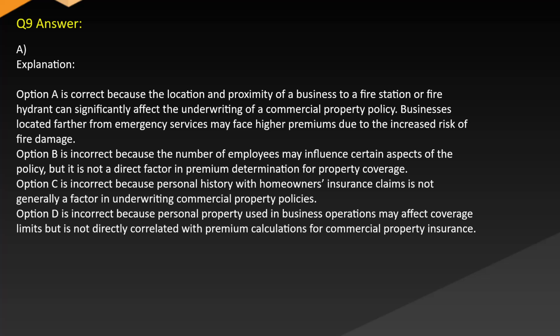Option B is incorrect because the number of employees may influence certain aspects of the policy, but it is not a direct factor in premium determination for property coverage. Option C is incorrect because personal history with homeowners insurance claims is not generally a factor in underwriting commercial property policies. Option D is incorrect because personal property used in business operations may affect coverage limits but is not directly correlated with premium calculations for commercial property insurance.